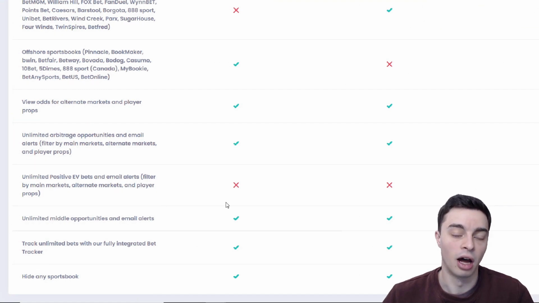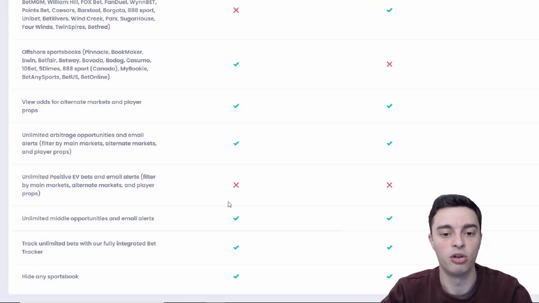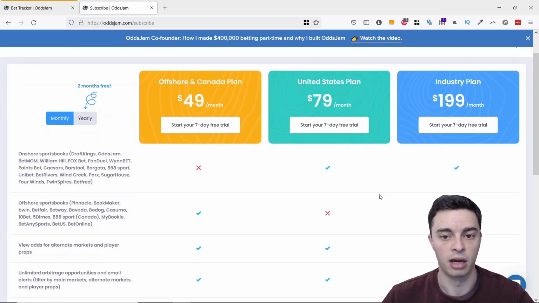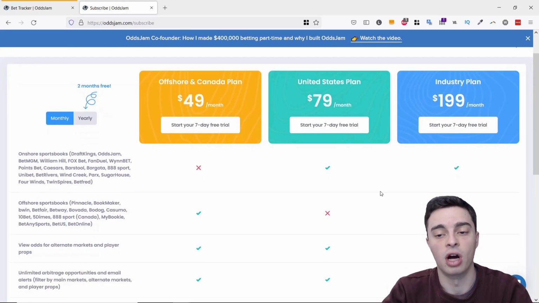If you are interested in doing positive EV or value betting, you will need to get the industry plan, which currently is costing $199 per month, which is a fair bit more than the United States plan at just $79.